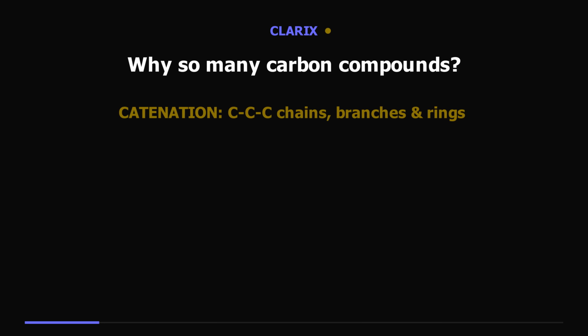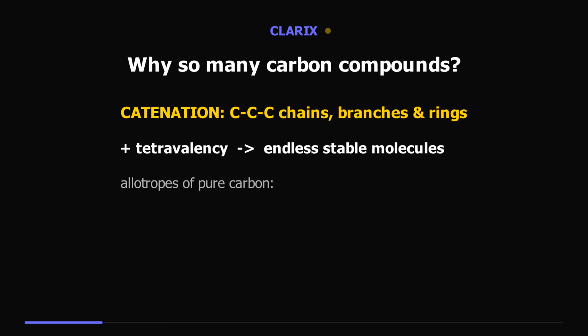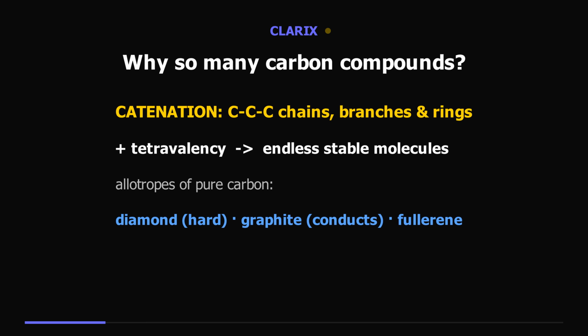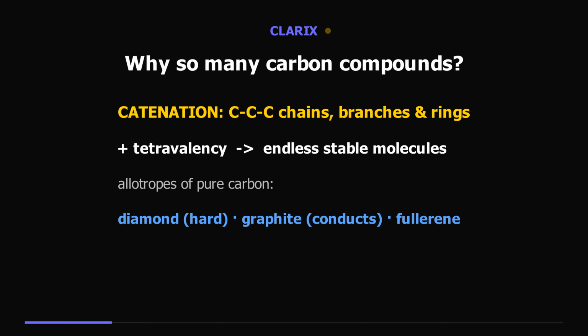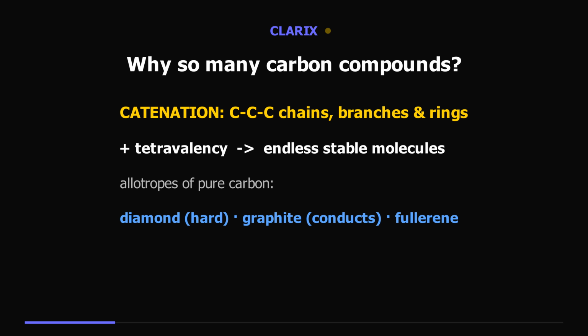Why so many carbon compounds? 2 reasons. Catenation. Carbon atoms link to other carbon atoms in long chains, branches, and rings. And tetravalency. Each carbon can hold 4 other atoms. Together they build endless stable molecules.